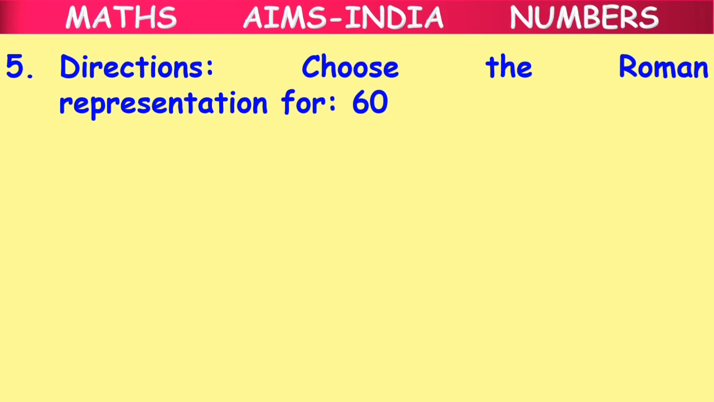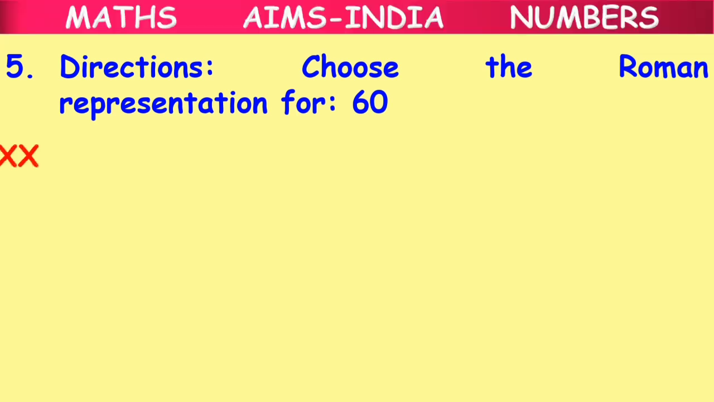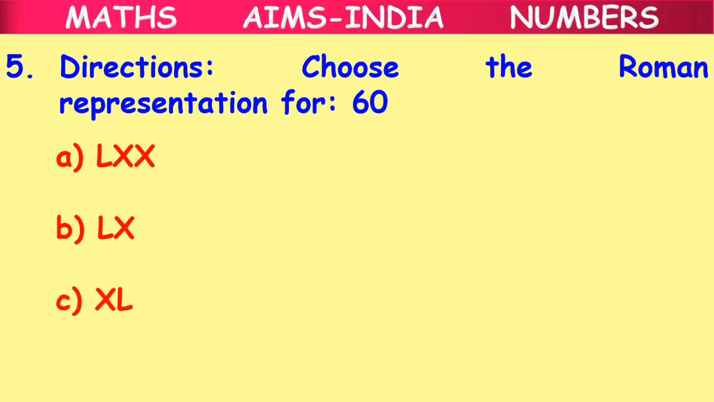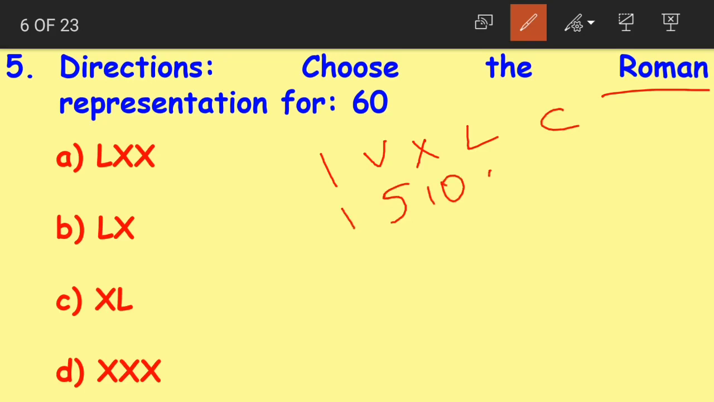Choose the Roman representation for 60. Option A LXX, option B LX, option C XL, option D XXX. When I say the Roman numerals, what are those children? I, V, X, L, C: 1, 5, 10, 50 and 100.